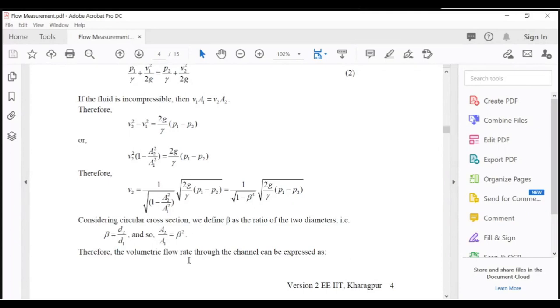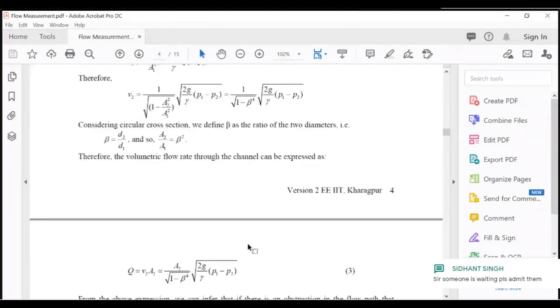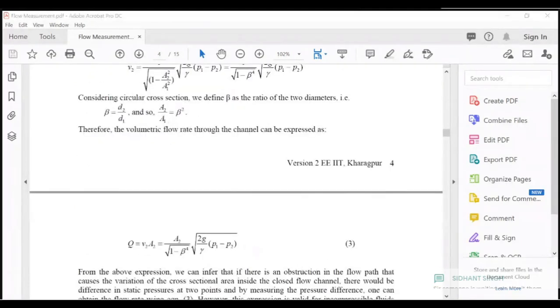Therefore, the volumetric flow rate through the channel can be expressed as Q is equal to A2 V2. How much volume is leaving through section 2? We can get it from the continuity equation, V2 A2. The expression of V2 is known, multiplied with A2, it will become A2 upon under root 1 minus beta to the power 4, into under root 2g upon gamma (P1 minus P2).